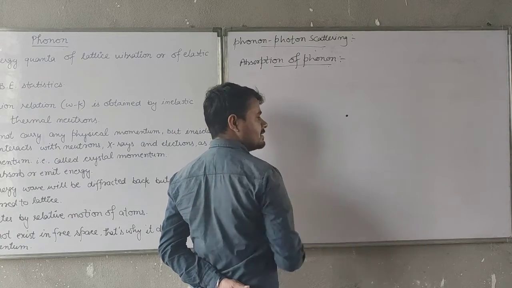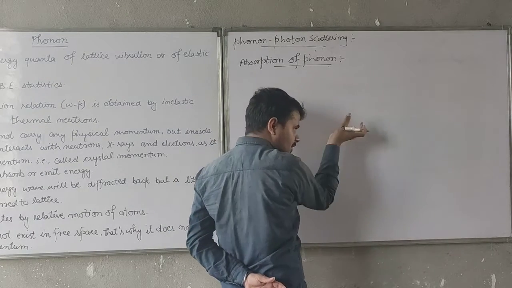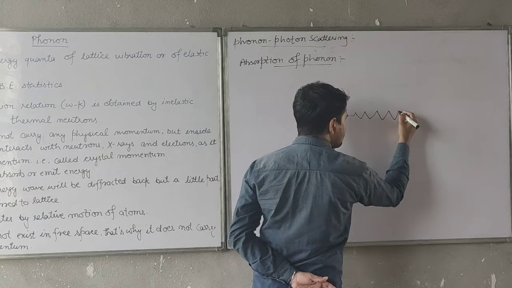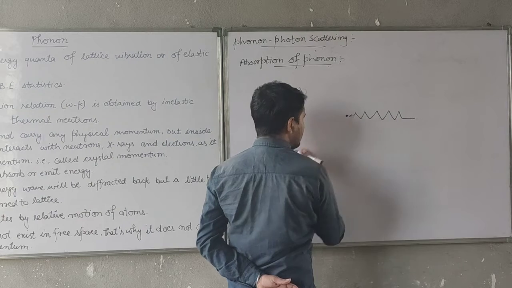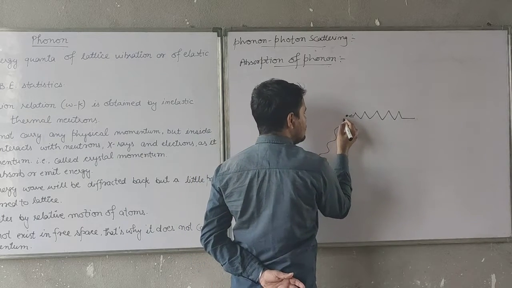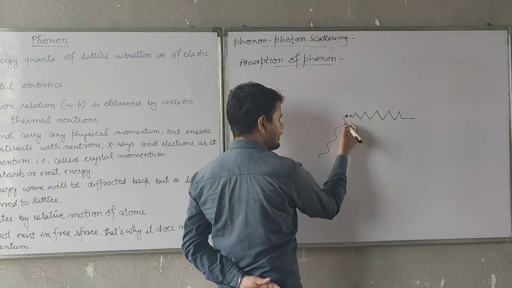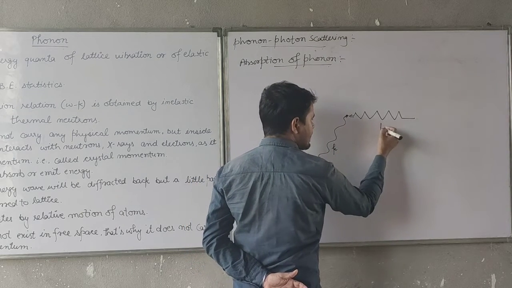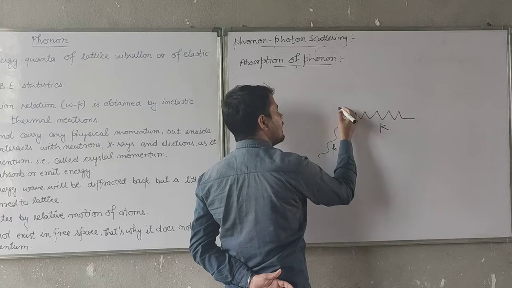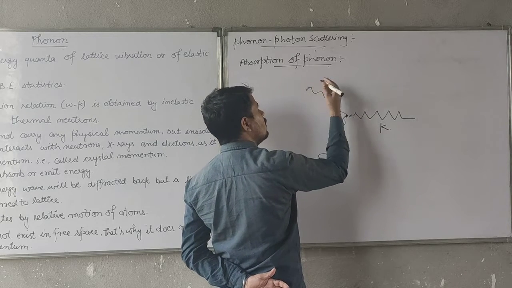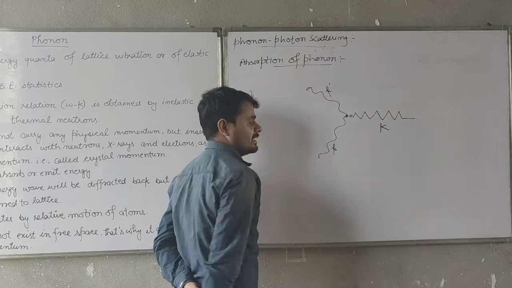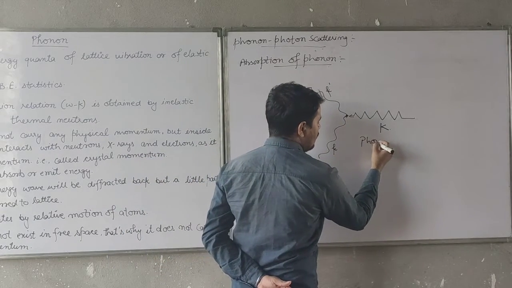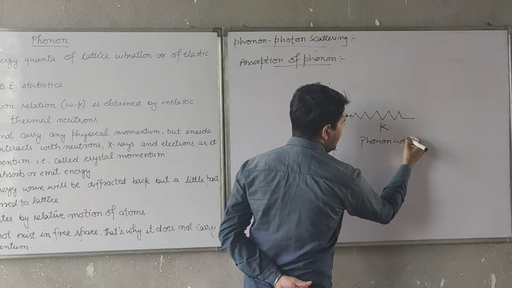Suppose again there is a lattice point, there is a phonon interacting with this lattice point, and there is a photon which is again interacting with this lattice point, that is wave vector capital K, and another photon will be emitted, so that is K dash. Then in this case phonon will be absorbed.